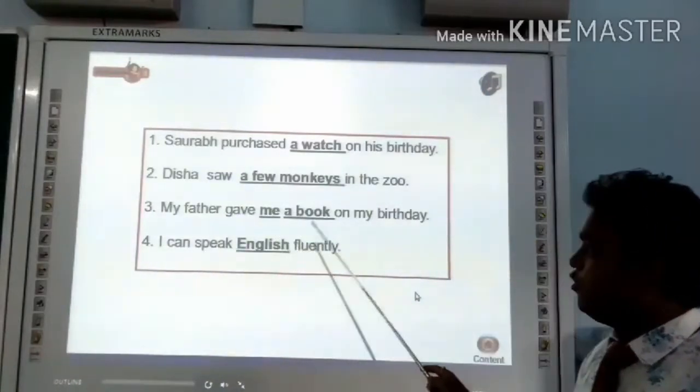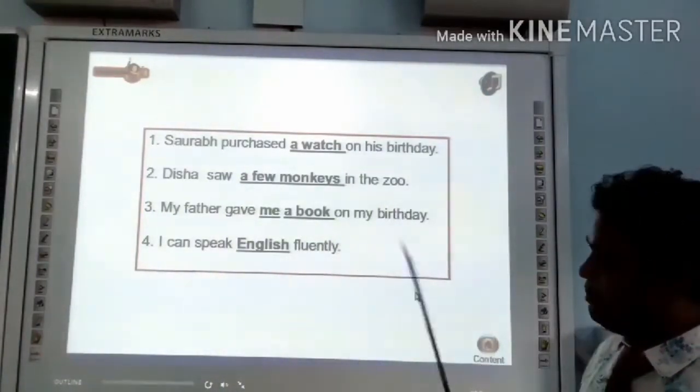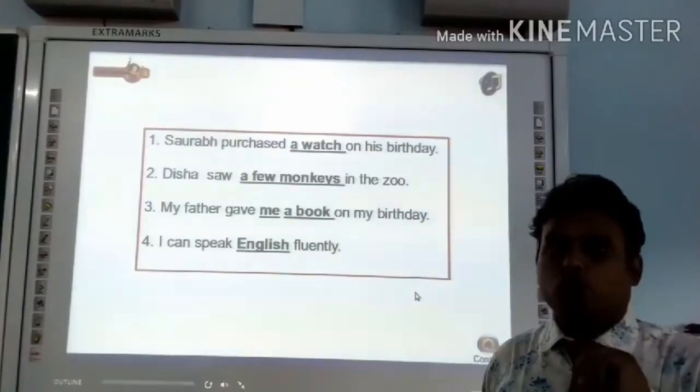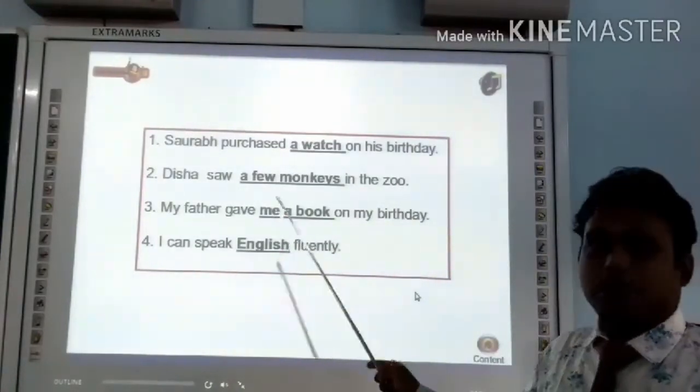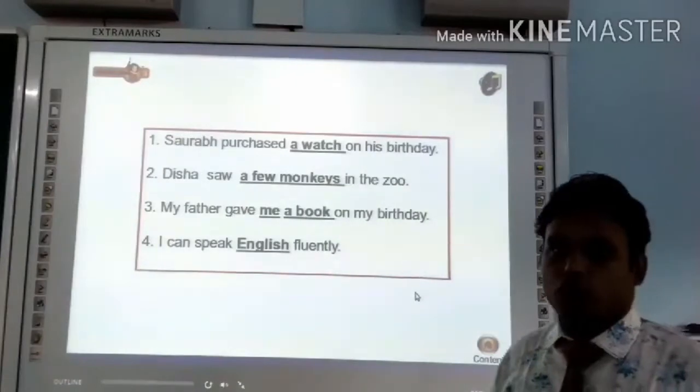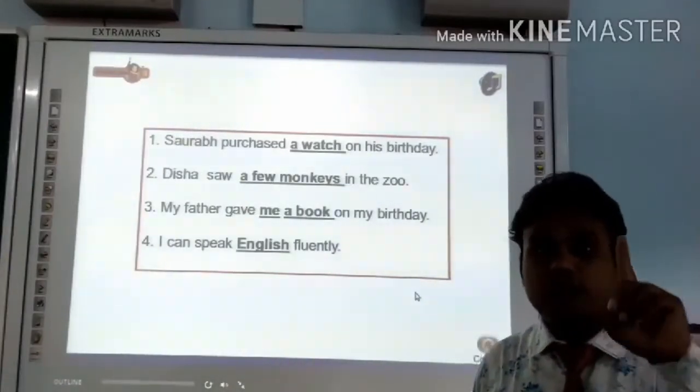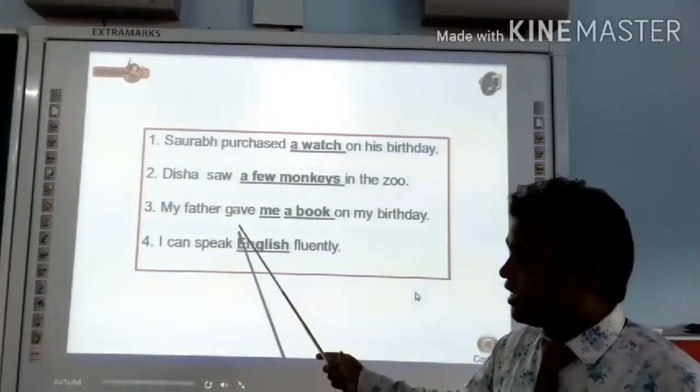My father gave me a book on my birthday. So here we have two different objects. First, me, and second, a book. So, but the transitive verb is only one, that is gave.